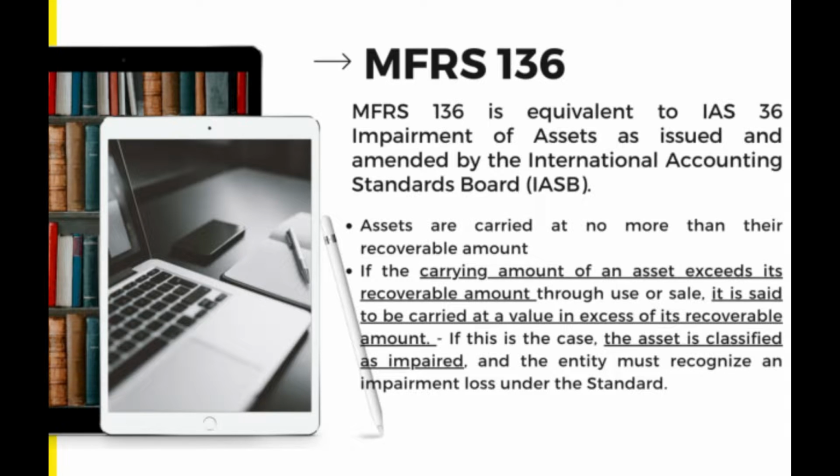If the carrying amount of an asset exceeds its recoverable amount through use or sale, as I mentioned before, it is said to be carried at a value in excess of its recoverable amount. In this case, the asset is classified as impaired. We need to do the impairment for that asset.